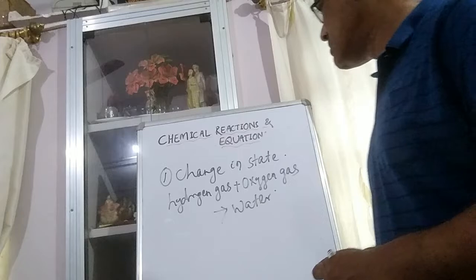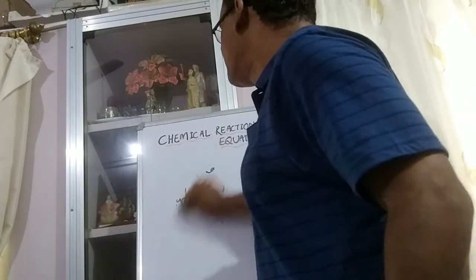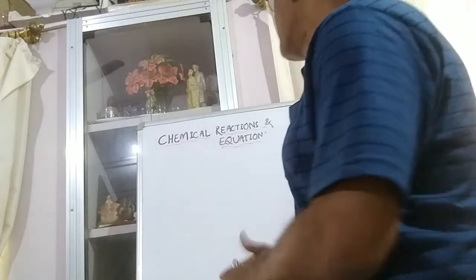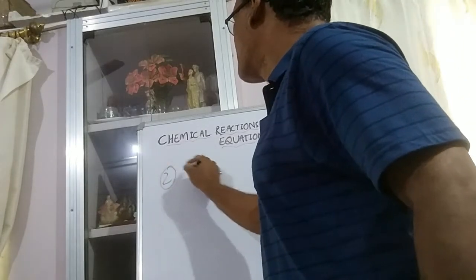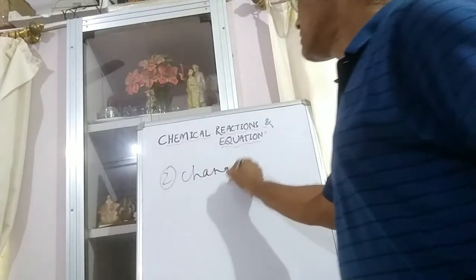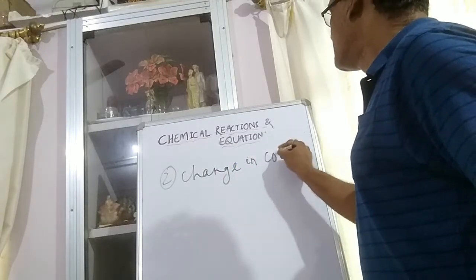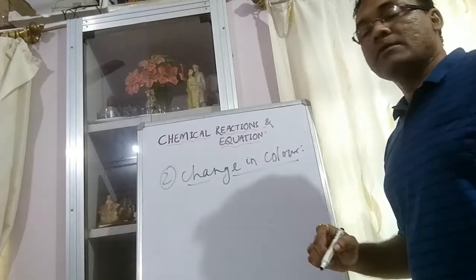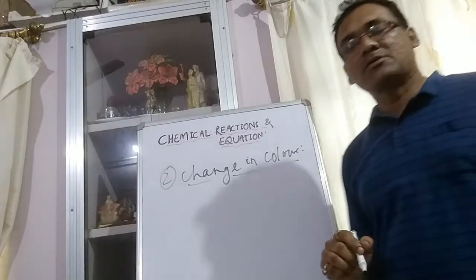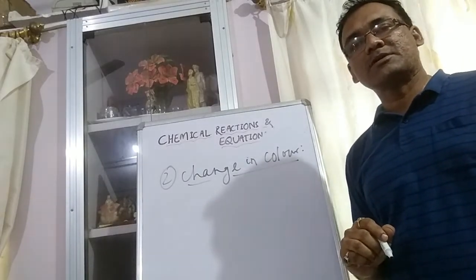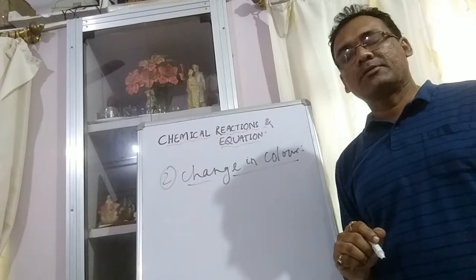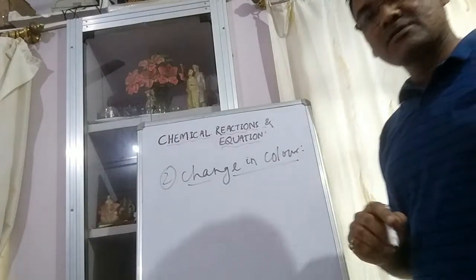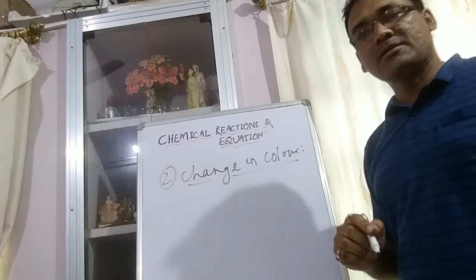The second is change in color. Earlier we discussed the reaction of lead nitrate solution with potassium iodide solution. The lead nitrate solution is colorless, and potassium iodide solution is colorless.